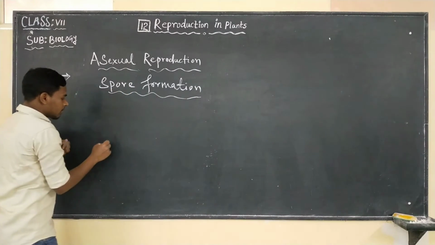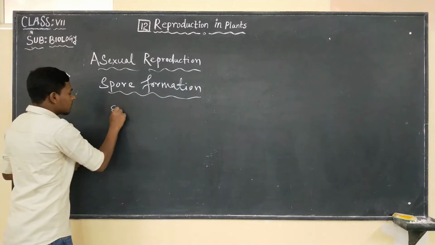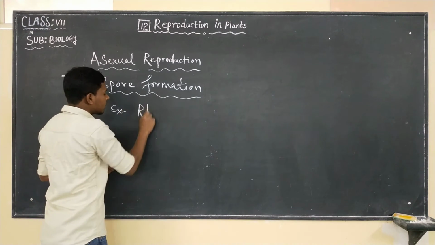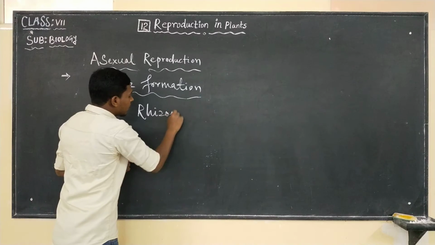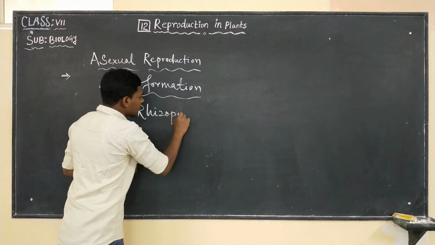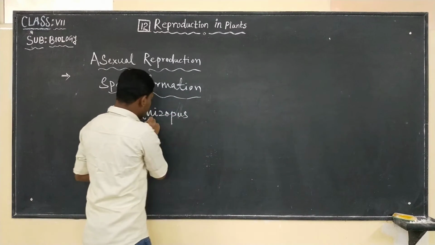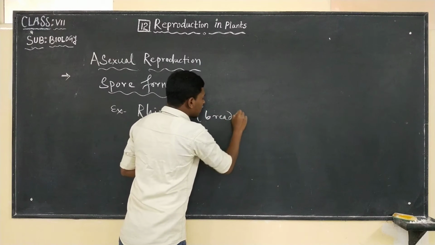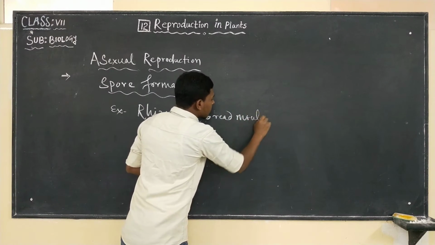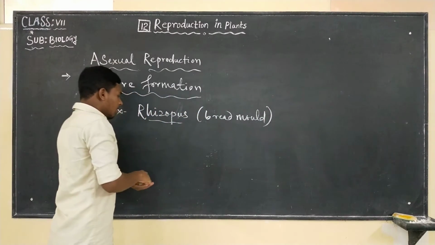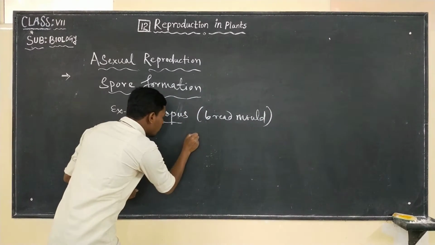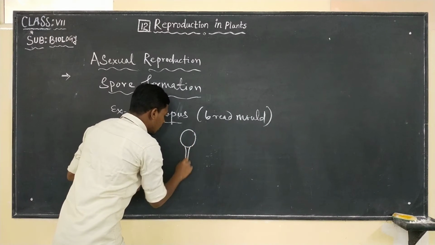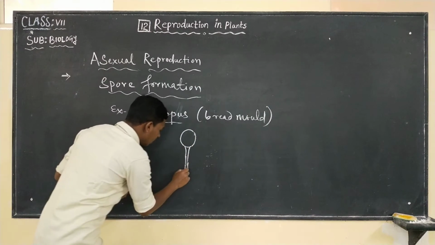So here, an organism, for example Rhizopus or the bread mold, will have sporangia, and they will have hyphae.